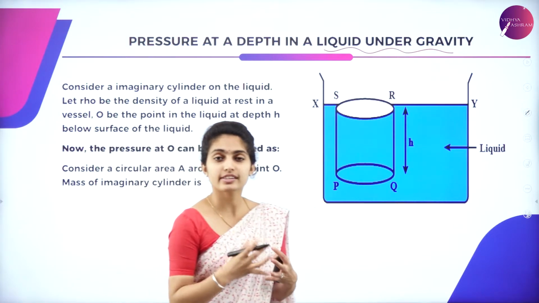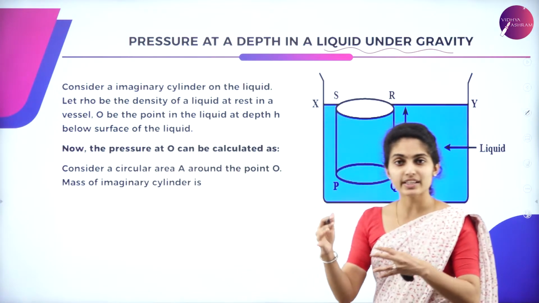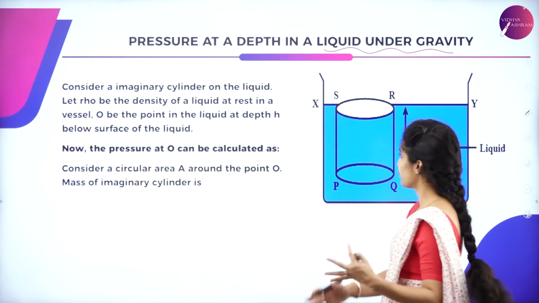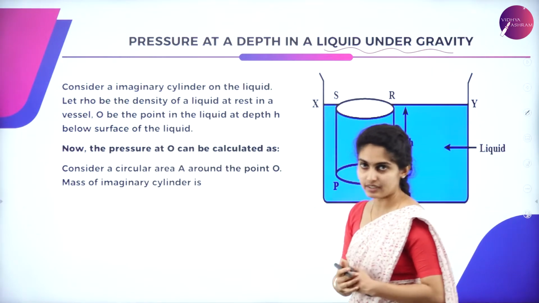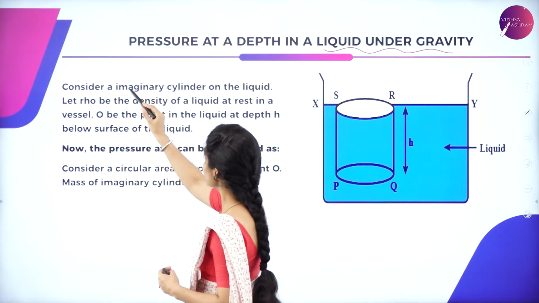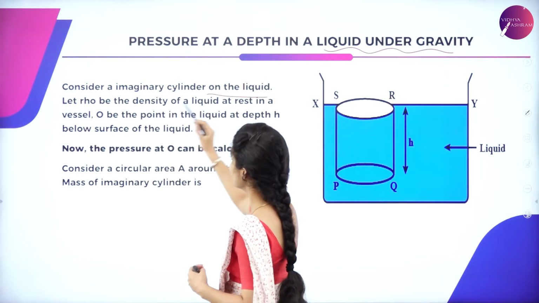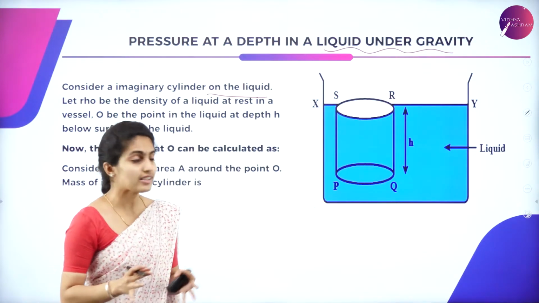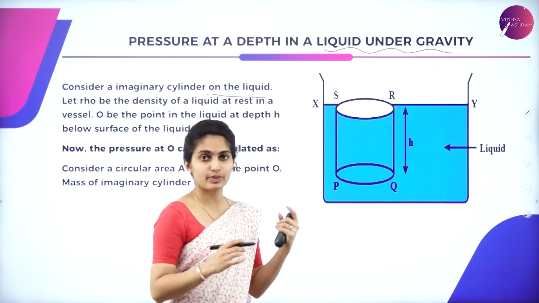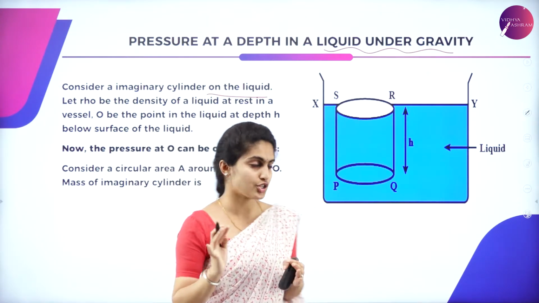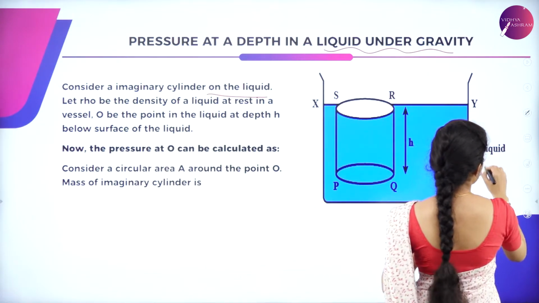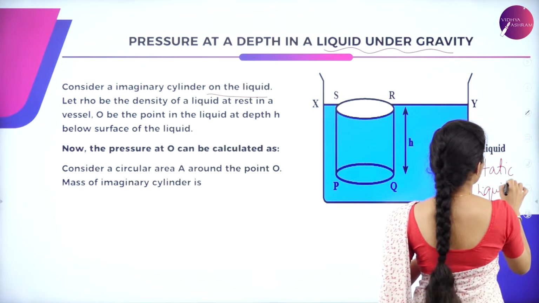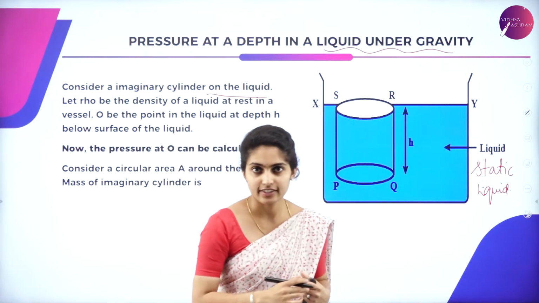Okay, so here there is a presence of gravity for a liquid at a certain depth. So we have to check the pressure at that depth. For that you will have to consider a container. So here, consider an imaginary cylinder in the liquid. You have a container that has a liquid, and the liquid is stationary. So here it is a static liquid or static fluid, whatever you are considering in this container.